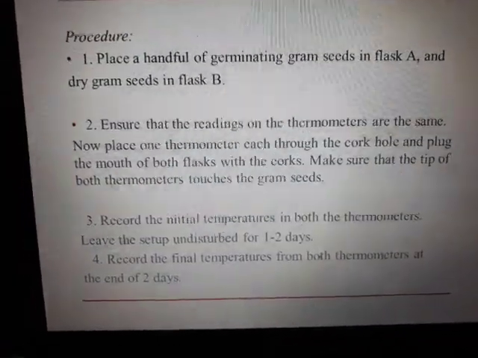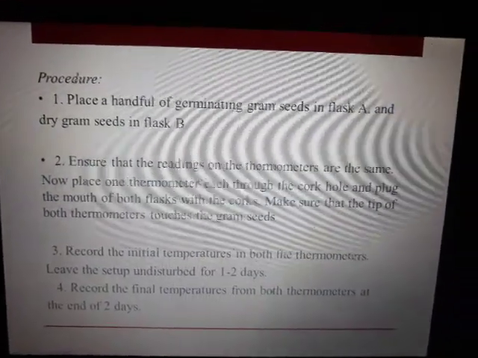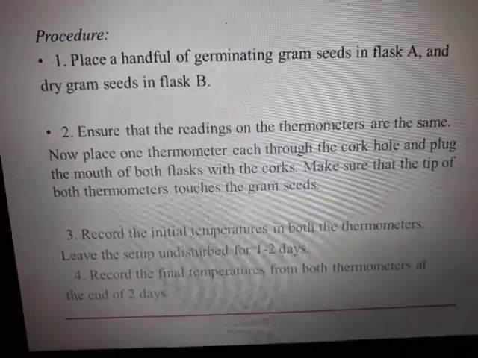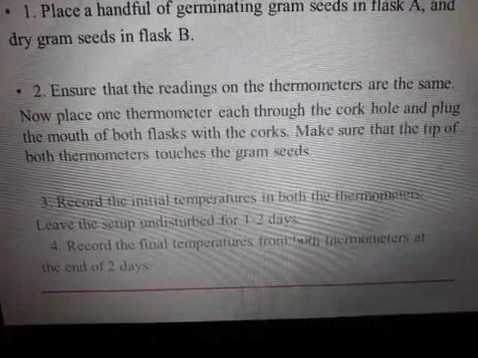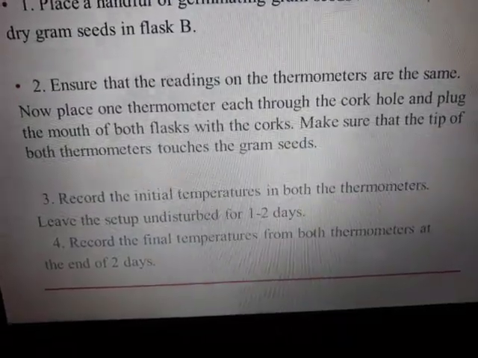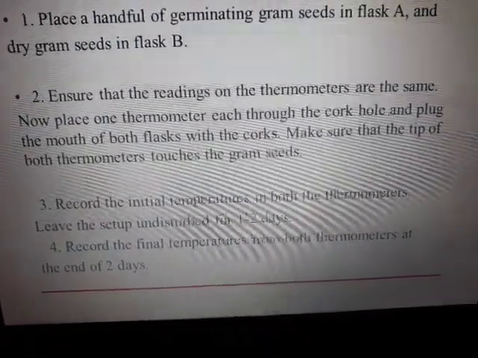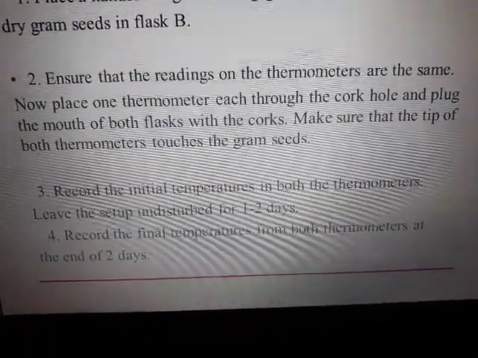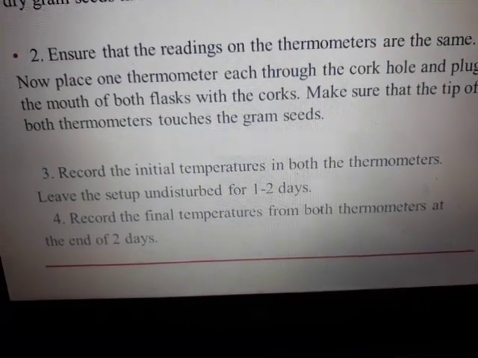Dry they are. So the procedure is: place a handful of germinating gram seeds in flask A and dry seeds in flask B. Ensure that the readings of the thermometers are the same. Now place one thermometer each through the cork hole and plug the mouth of both flasks. Make sure that the tip of the thermometers touches the gram seeds. So we are now going to record the initial temperatures in both thermometers.